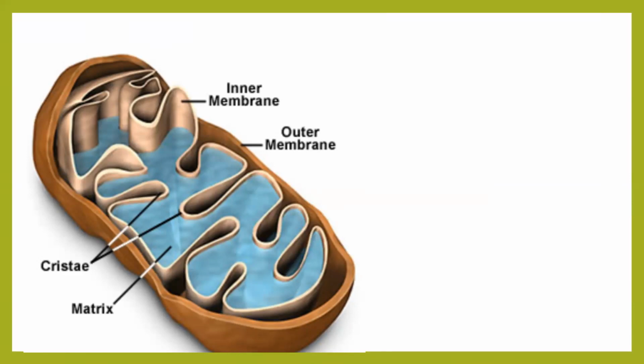So now looking at the diagram, I believe you are now geniuses to look at the diagram and answer my question. Tell me how many membranes are present in mitochondria? Is it one, two, or three? Very good. So mitochondria has two membranes. Can I also call this as mitochondria is a double membranous cell organelle?